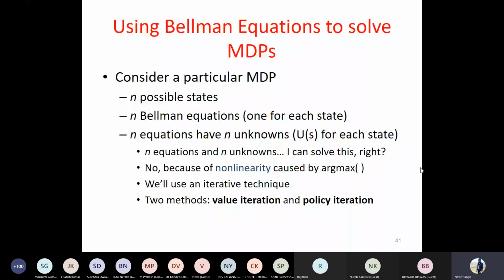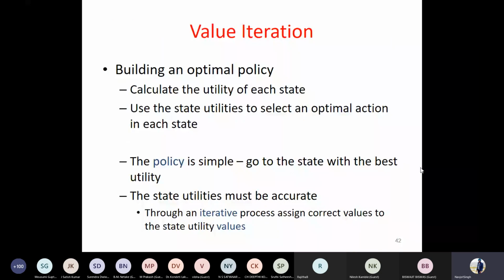There is an argmax function which is not allowing it to be linear, so it is a non-linear approach. So to solve it, we need to iteratively apply a few of the algorithms. There are two basic algorithms: value iteration and policy iteration. So if the time permits, we'll go for policy iteration. Otherwise, let's focus on value iteration only. So what is this value iteration method? You need to build an optimal policy. How to build it? You need to calculate the utility of every state by selecting the optimal action as per the Bellman equation.